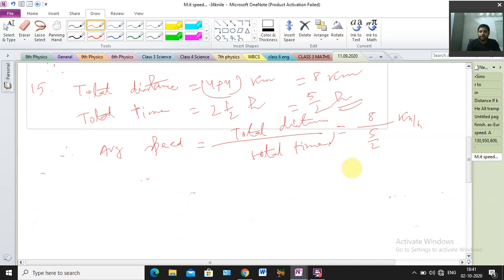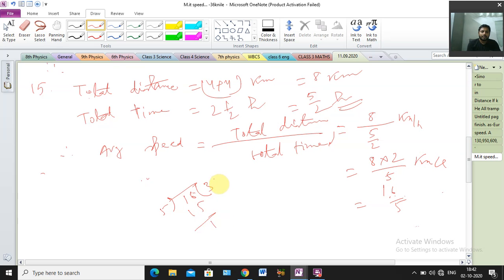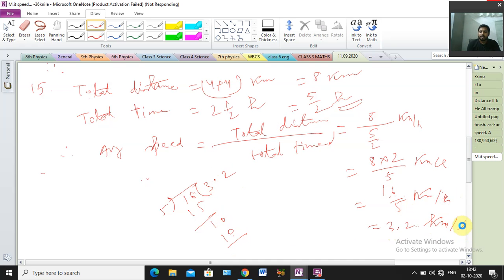Just see. So we are getting here this 2 will come in numerator, so that means 8 into 2, and denominator 5. So 8 into 2, 16, 16 by 5. Clear or not? 16 by 5. Just do the division. 5 3 is 15, 1 remainder, so point will come, 10, 5 2 is 10. So we are getting 3.2 kilometer per hour. That is the average speed.